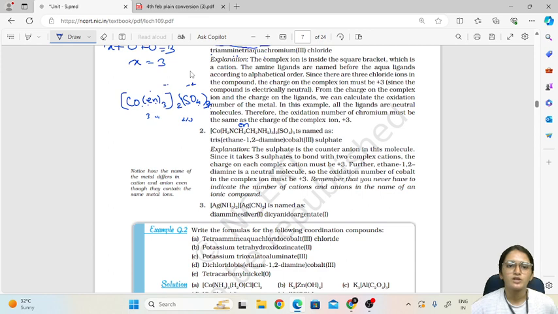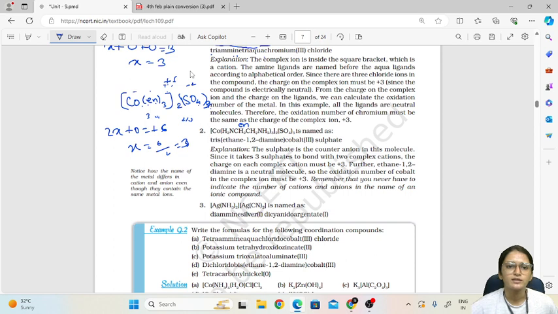So we will find the charge of cobalt here. SO4 is -2, and -2 times 3 gives an overall charge of -6. So this overall charge will be +6. So we take Co as x plus 0 is equal to +6, but there are two of this molecule, so we take 2x, so x is equal to 6 by 2, which is 3.